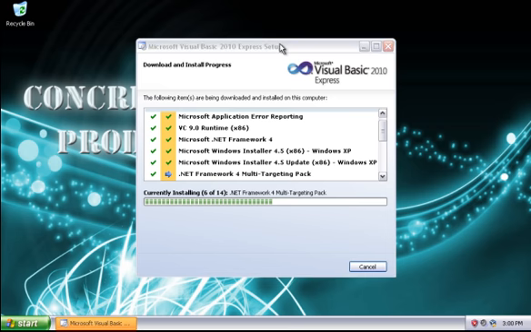Okay, it loaded back, and now it's just finishing it up.